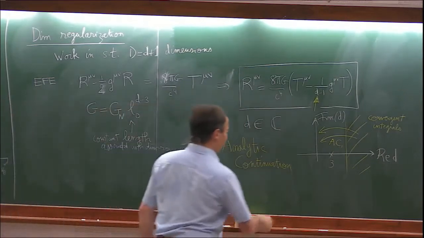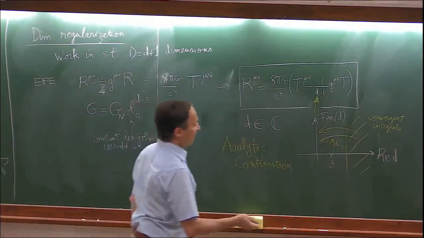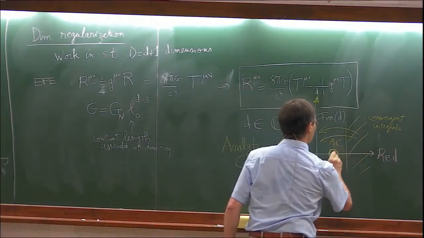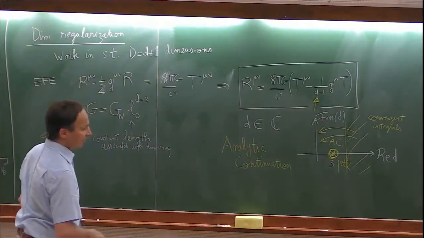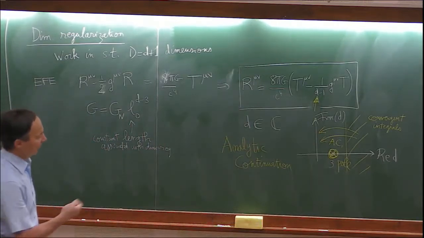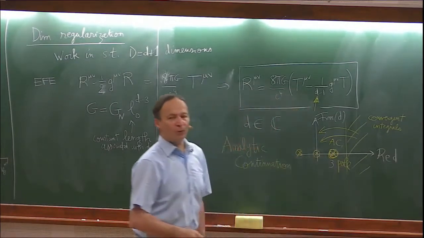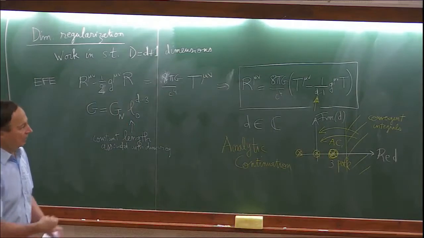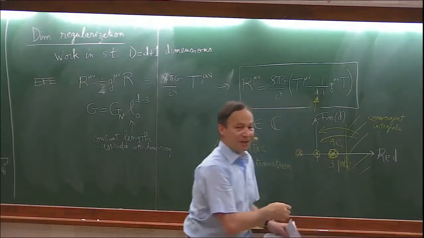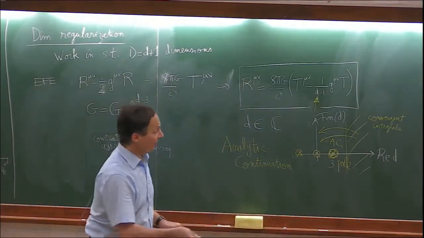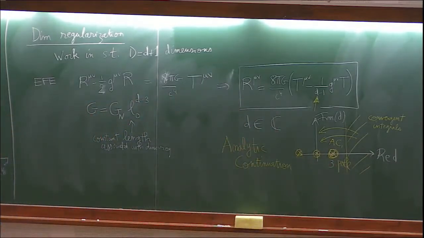So this will be a function defined everywhere in the complex plane, except that there will be poles at the physical dimension, because initially your quantity was divergent, and there will be also poles at other integer values of the dimensions. But since you have an expression that is valid everywhere in the vicinity of the pole, then you will control exactly the solution, and you can make an expansion around the pole and then show that the poles disappear at the end, and that will be completely satisfying.